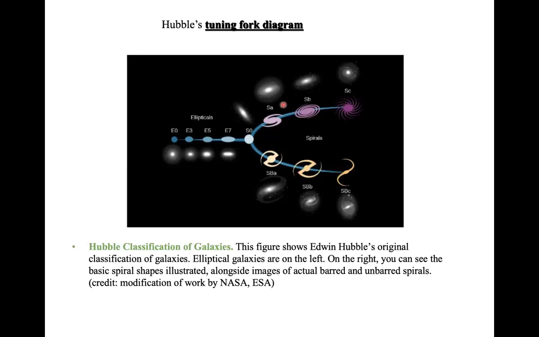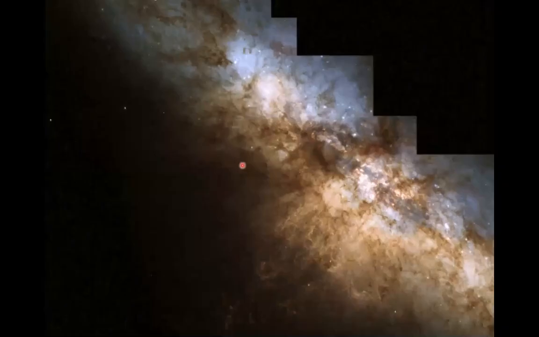So basically, spiral galaxies are divided into two sides of the fork, depending on whether a particular galaxy has a bar or not. So these galaxies have a bar, so they are called barred spirals, right? And these are just other spiral galaxies, right? So these are the categories.